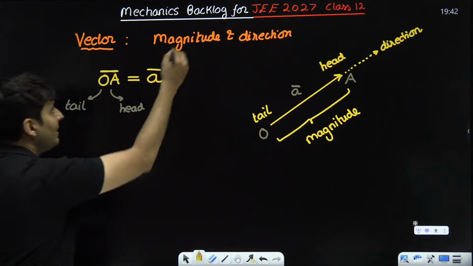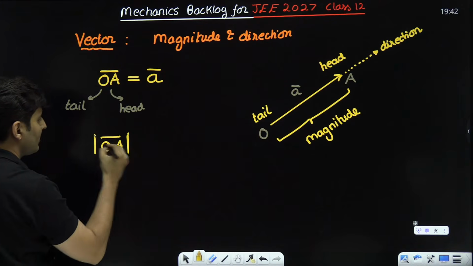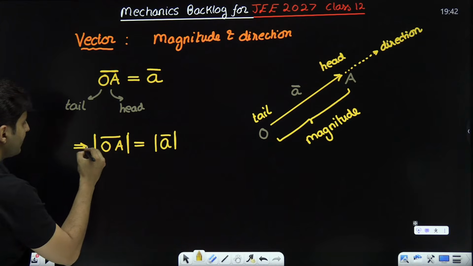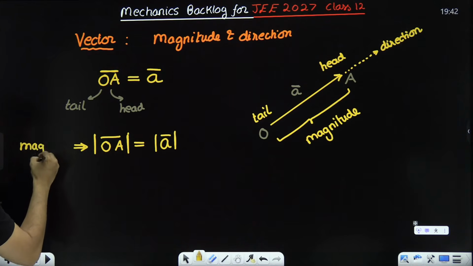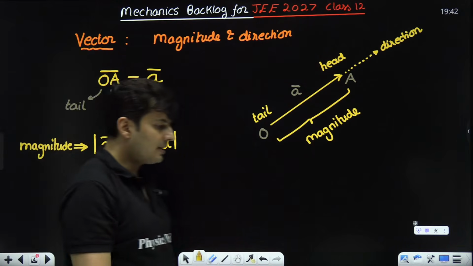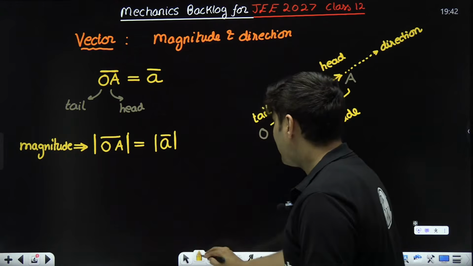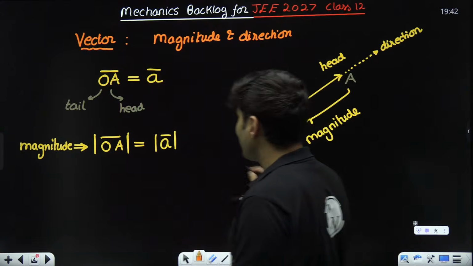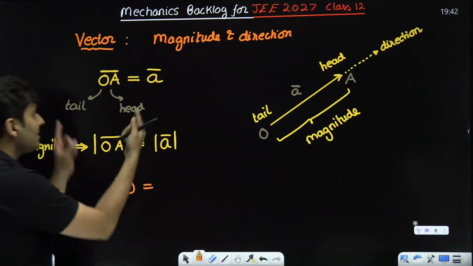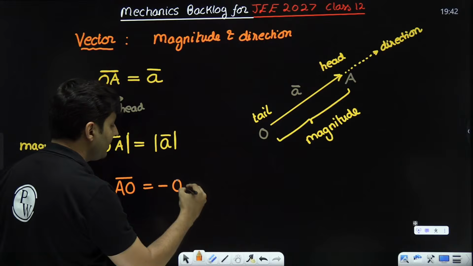And if I am interested in the magnitude of it, we do like this, OA bar modulus, which is the same as A bar modulus. This is nothing but the magnitude of that particular vector. These are the basics of vectors. And then if I by chance happen to write AO bar, that is reverse. That means this is the tail, this is the head. That will be the negative of OA bar.